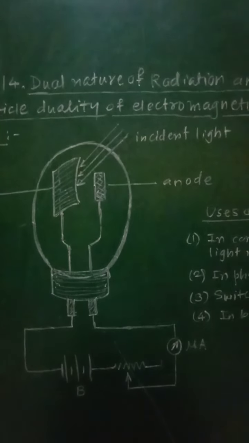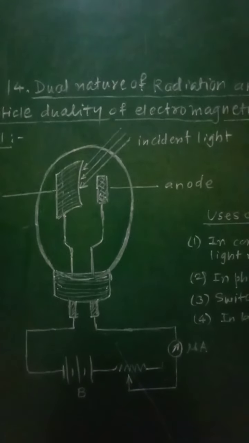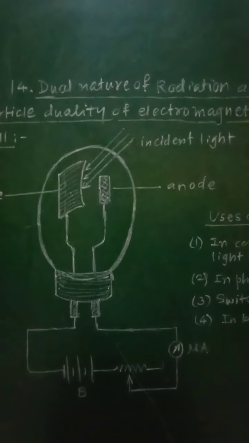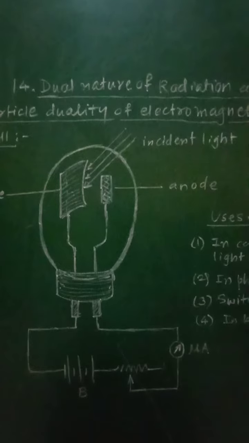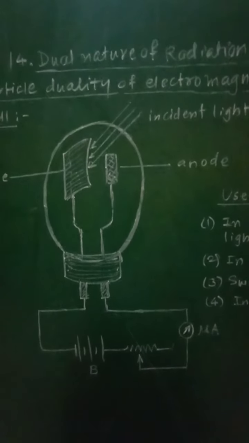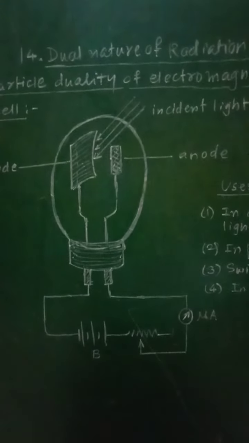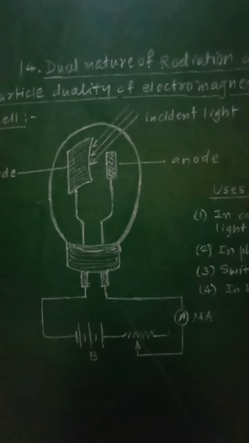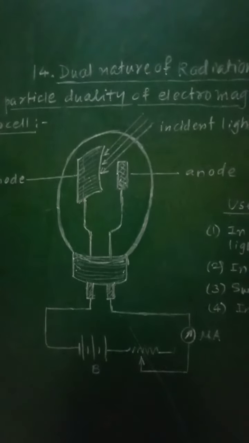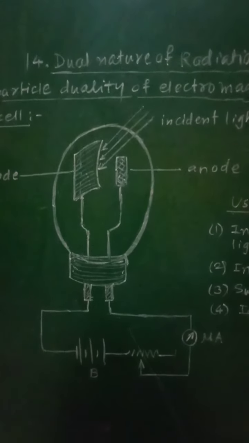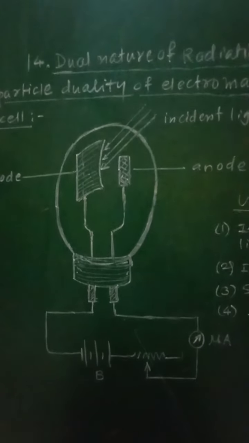In some situations, light behaves as a particle, and in some situations it behaves as a wave. So this is regarding the wave particle duality of electromagnetic radiation.